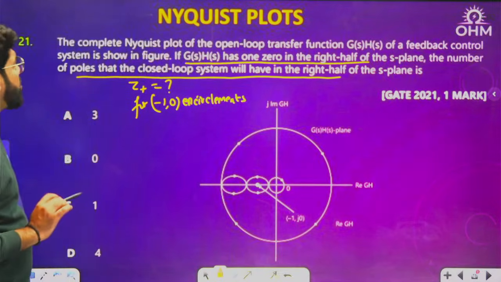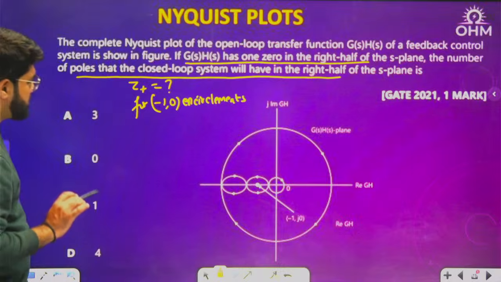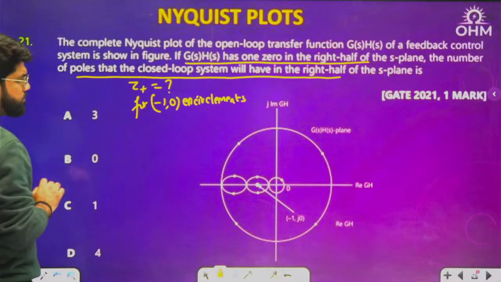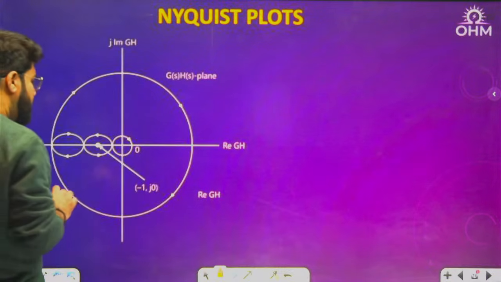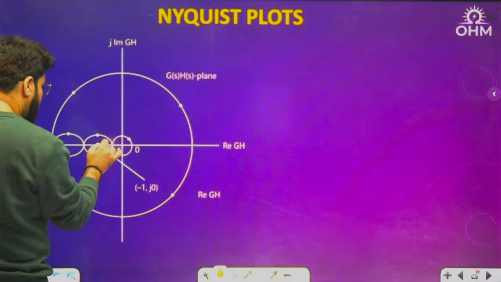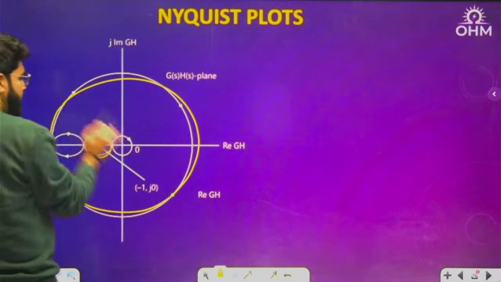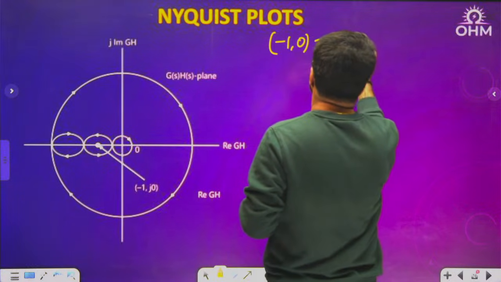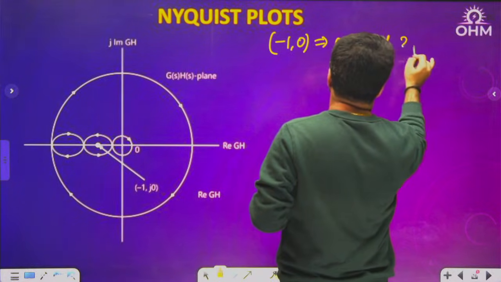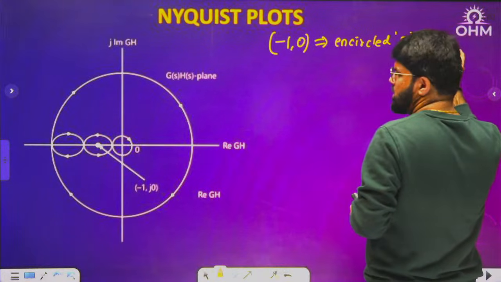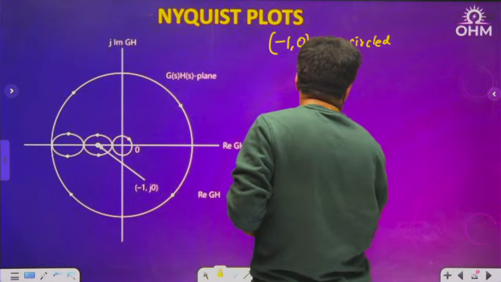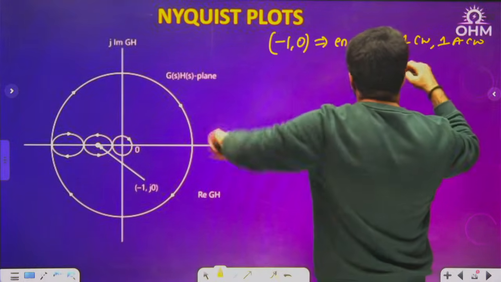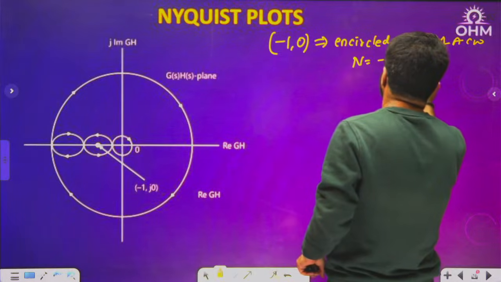P plus is not given in the question. There is no information on P plus. Now see, -1, 0. Look into this diagram. -1, 0, one anti-clockwise, one clockwise, very clearly. So if you talk about -1, 0, that is encircled 2 times, but 1 clockwise and 1 anti-clockwise. That's what I have shown. So n is -1 plus 1, that is 0.